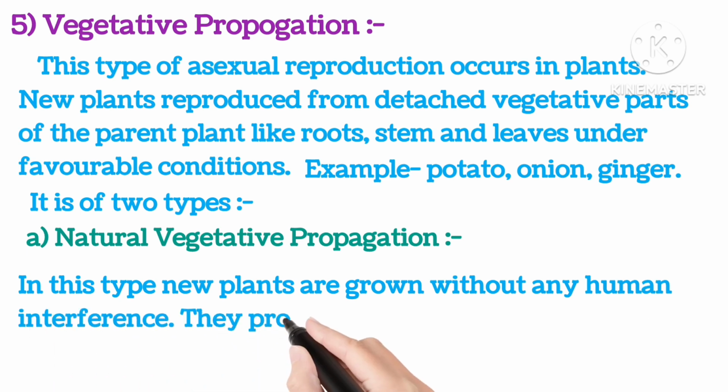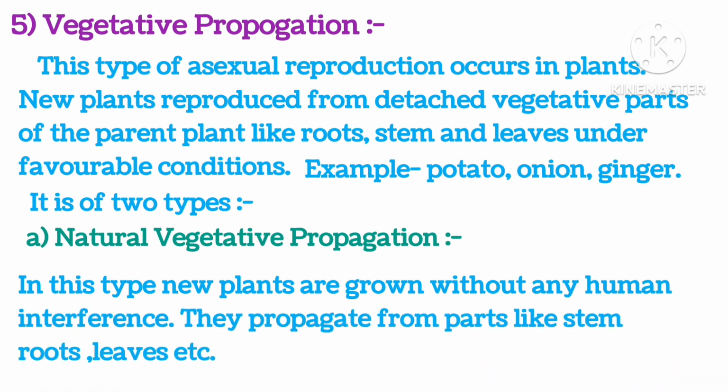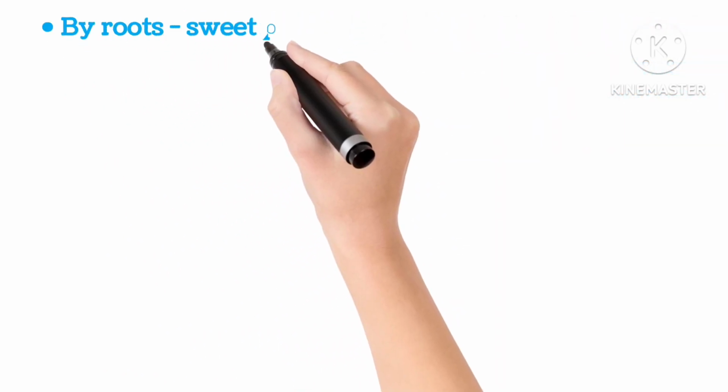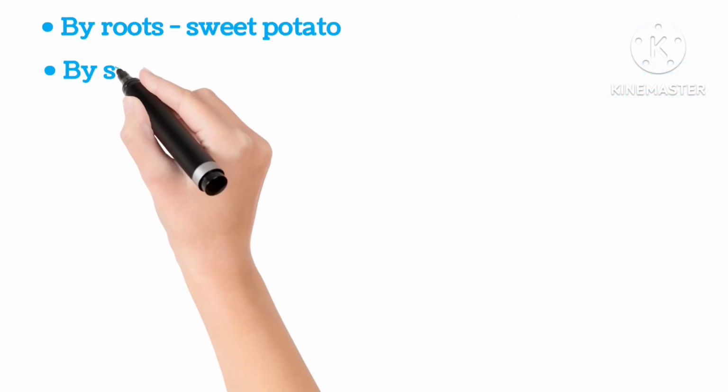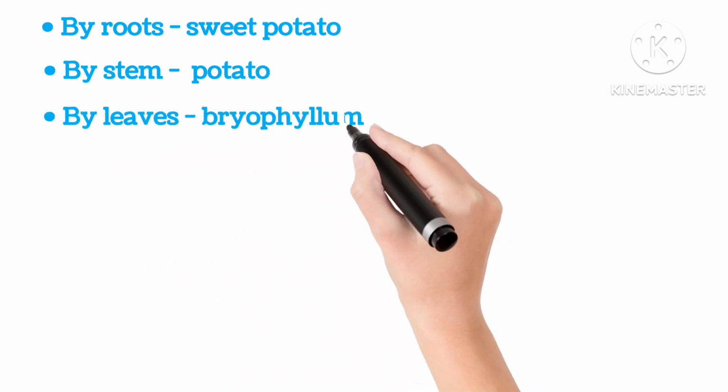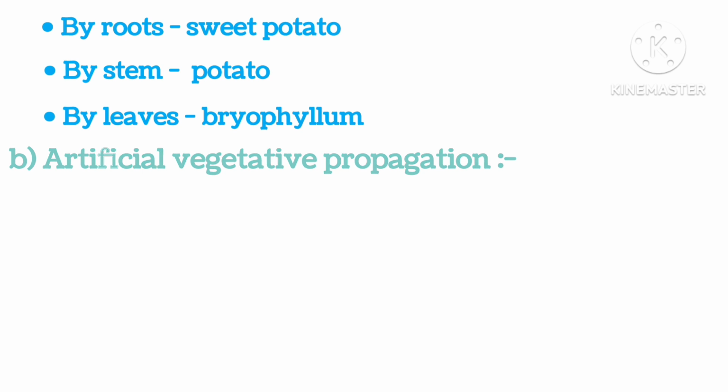In this type, new plants are grown without any human interference. They propagate from plant parts like stem, roots and leaves. By root, sweet potato; by stem, potato; and by leaves, bryophyllum is developed.